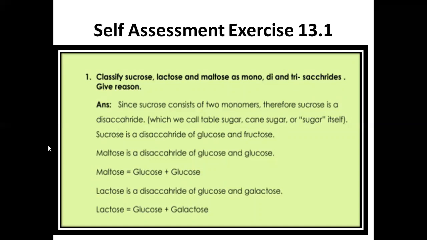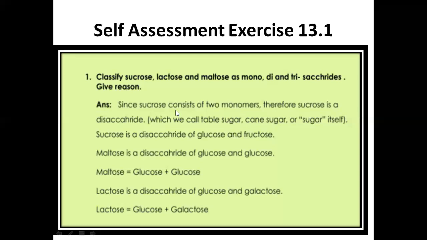So you know that sucrose, lactose, and maltose, these three are disaccharides because I told you sucrose is made up of two sugar units, that is glucose and fructose. Lactose is made up of glucose and galactose, while maltose is made up of two sugar units. So sucrose, lactose, and maltose all are disaccharides. Since sucrose consists of two monomers, therefore sucrose is a disaccharide, which we call a table sugar.